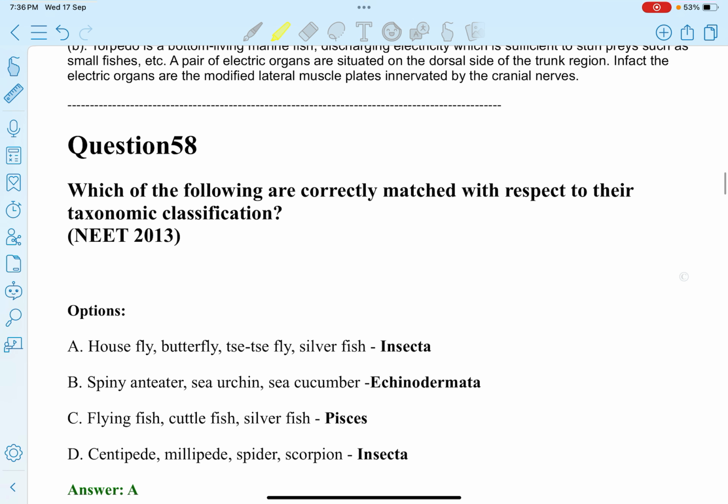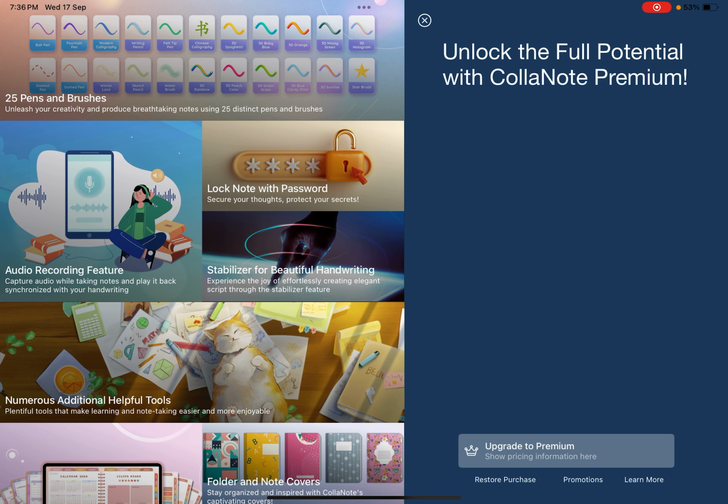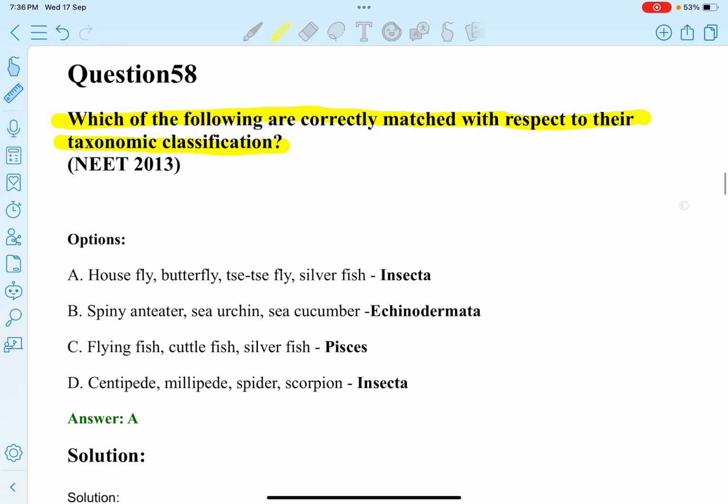Next question. Which of the following are correctly matched with respect to their taxonomic classification? A. Housefly, butterfly, tsetse fly, silverfish: Insecta. This is correct.